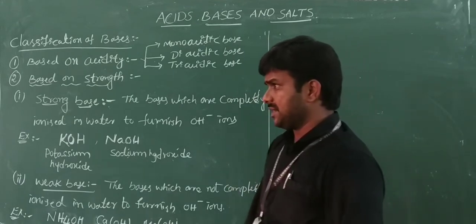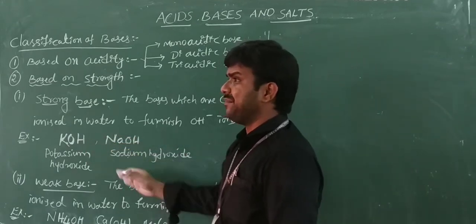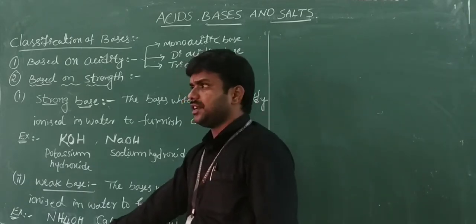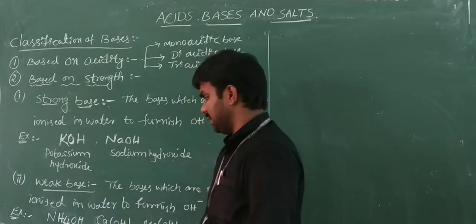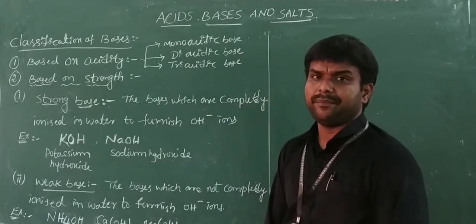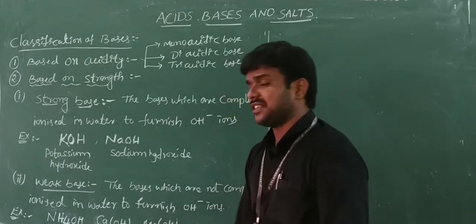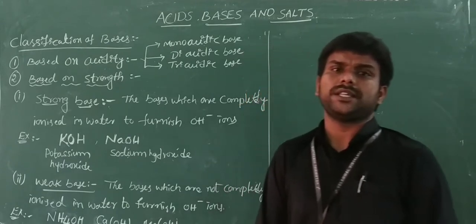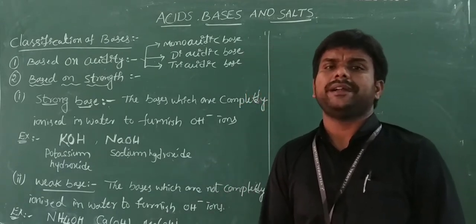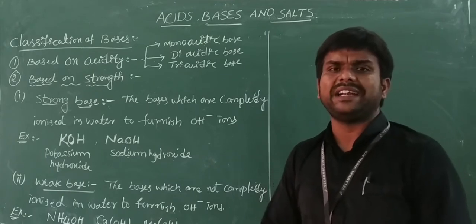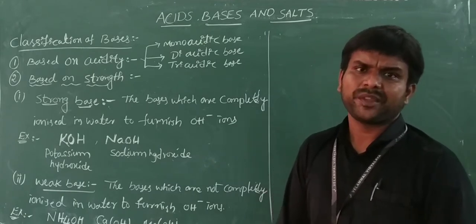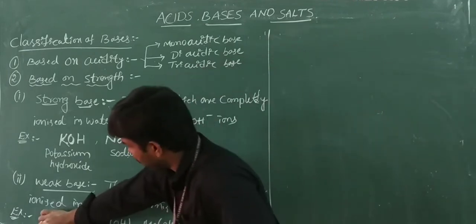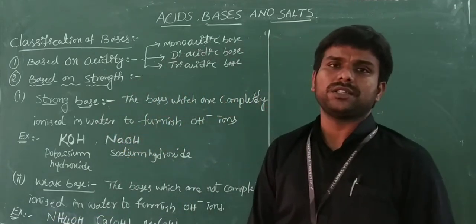Weak base examples: except these two, remaining all bases are weak. Generally, ammonium hydroxide is a weak base, and calcium hydroxide, magnesium hydroxide, zinc hydroxide, copper hydroxide, iron hydroxide, all the remaining hydroxides are weak bases. Here we need to discuss ammonium hydroxide.